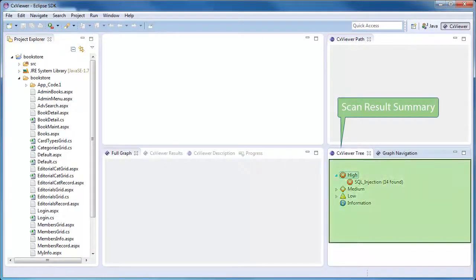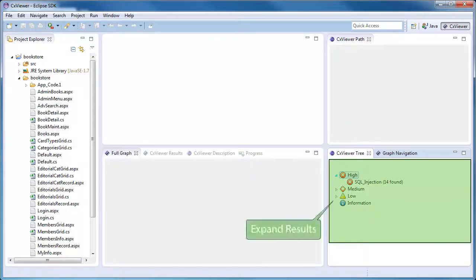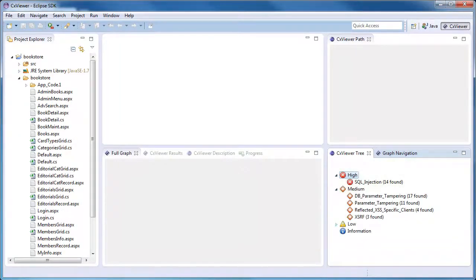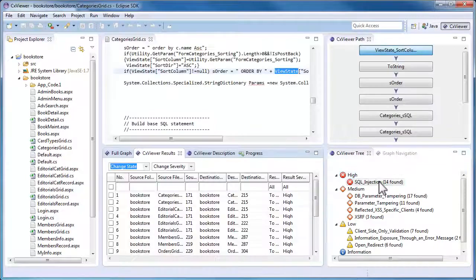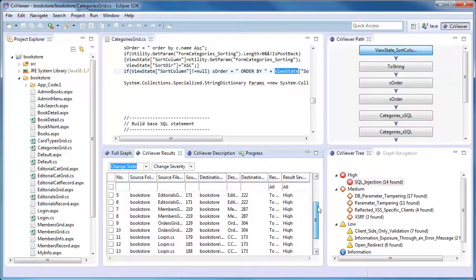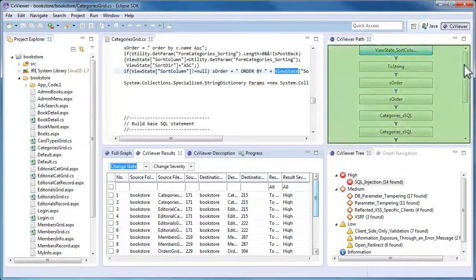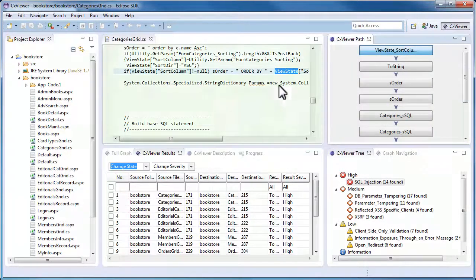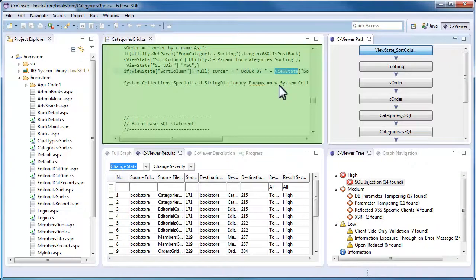The bottom right-hand corner shows a summary of found vulnerabilities. The bottom left corner shows a list of results for each vulnerability found. The top right side shows data flow for each result. And then on the left we have the actual code where the vulnerability is found within the code itself.